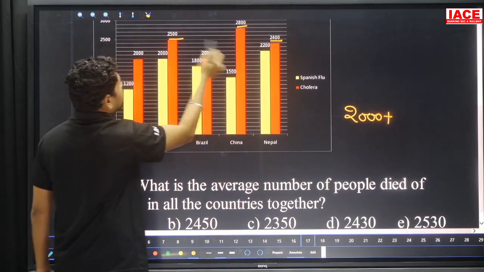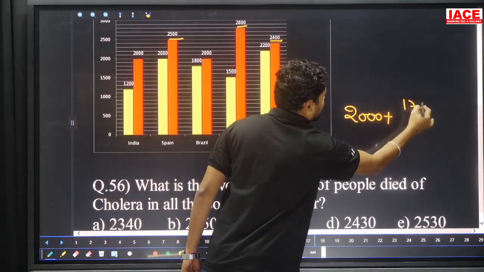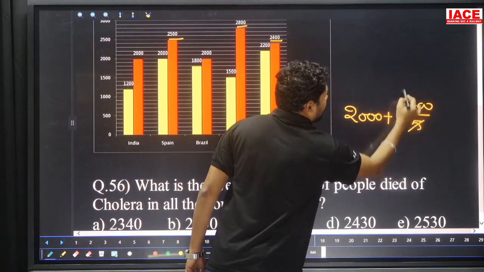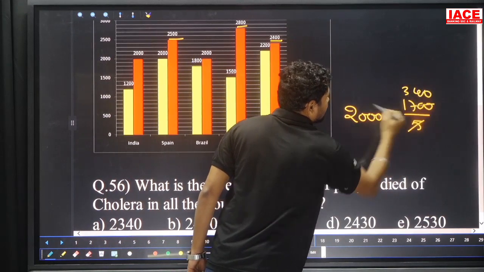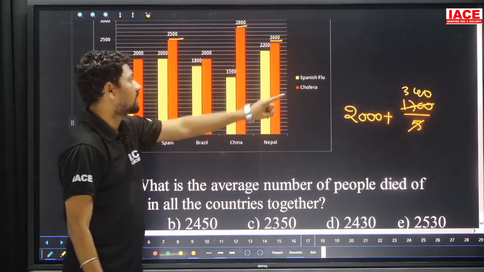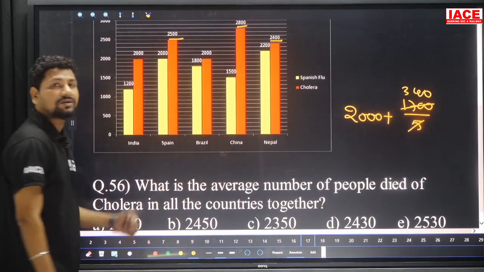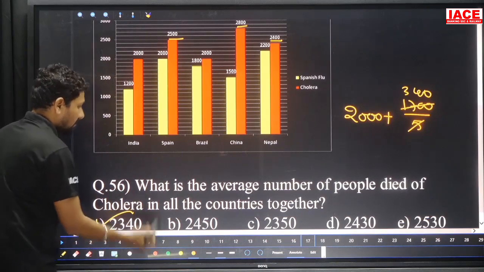400 plus 800 is 1200, 1200 plus 500 is 1700. 1700 by 5. 5 how many times? 5 threes and 5 fours and 0, and 17 times 2 is 340. 340 plus 2000 is equal to 2340. Then the option here is A.